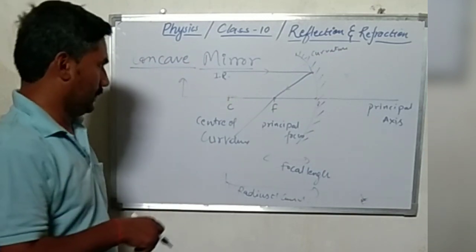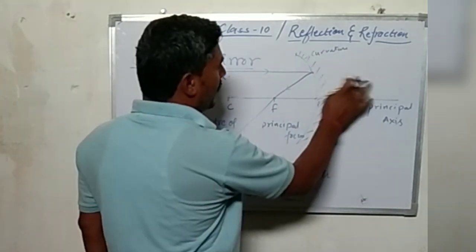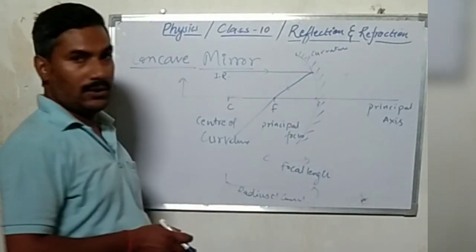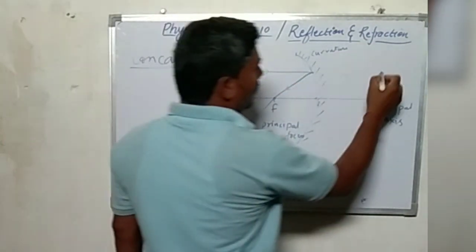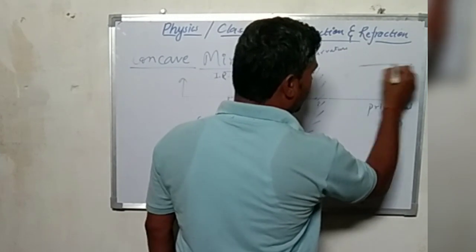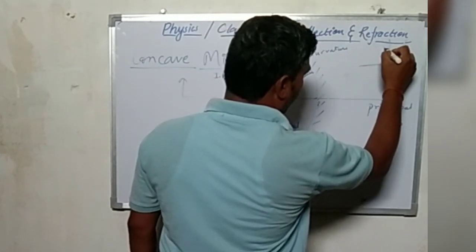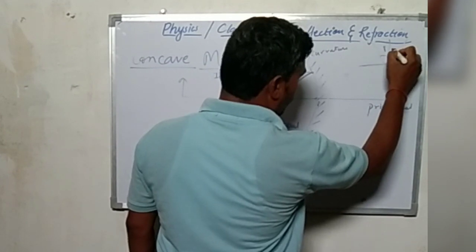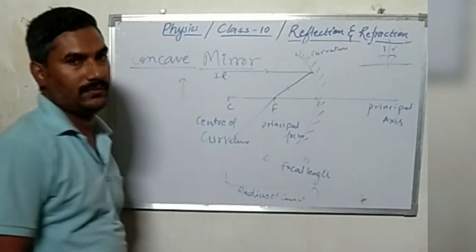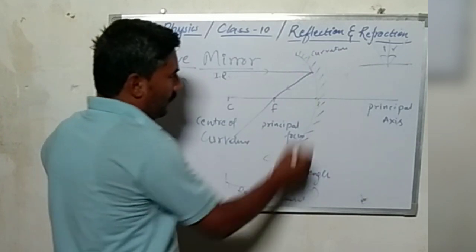We have a rule that it will only pass through the principal focus. So I would remind you of the law of reflection, in which we discussed that the angle of incidence is equal to the angle of reflection.